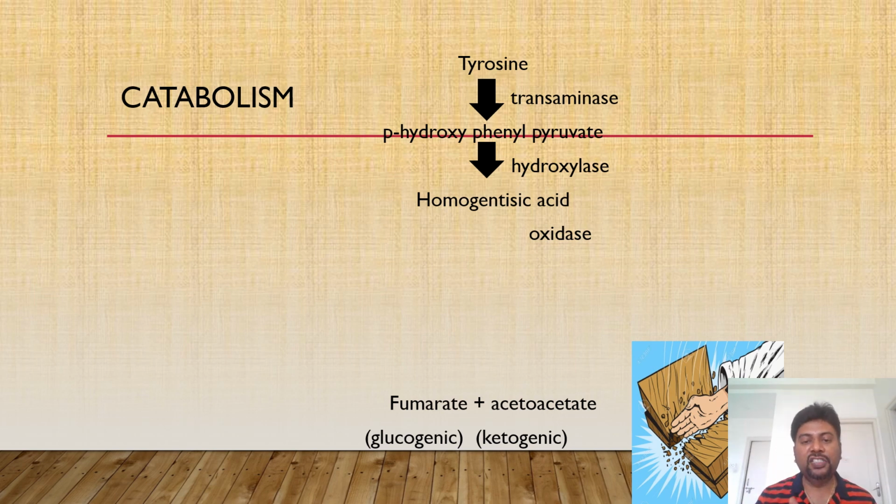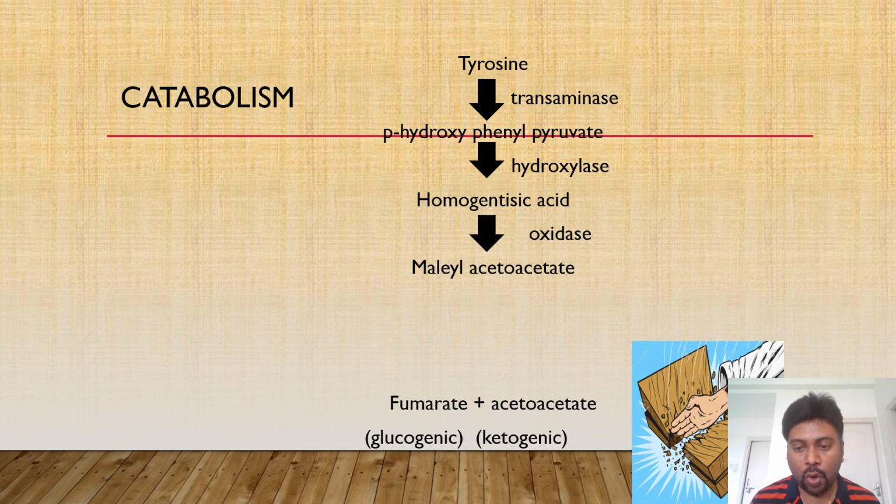It will break the ring structure and convert it into a linear maleylacetoacetate. So the first phase is transamination, converting it into a keto acid. Then two oxidation steps, which will break the aromatic ring and convert it into a linear structure called maleylacetoacetate. Now we have got acetoacetate.